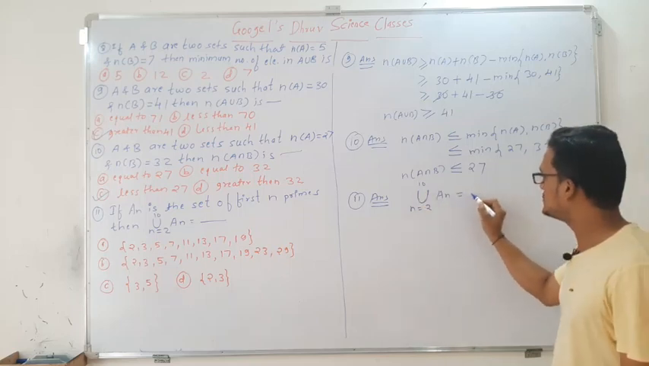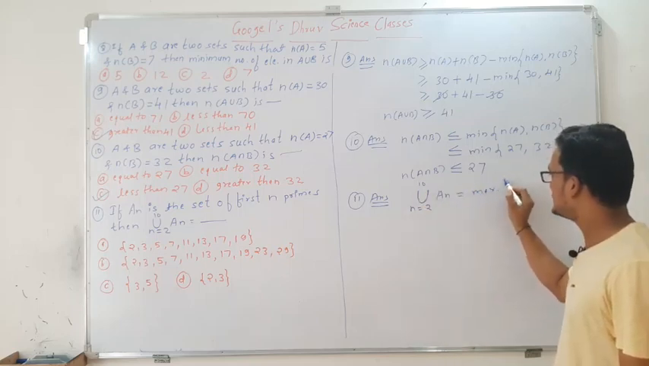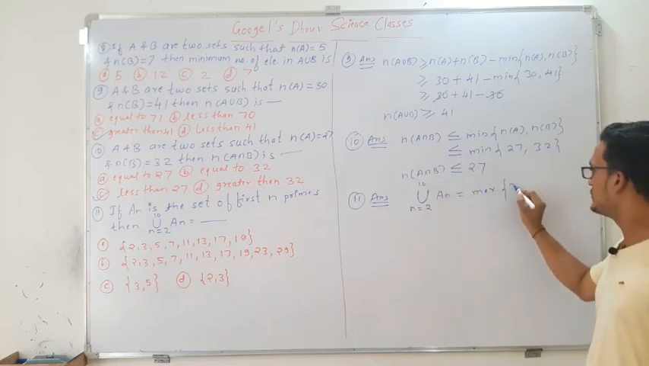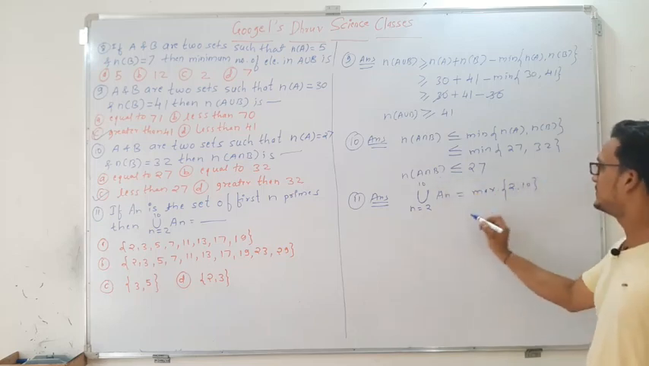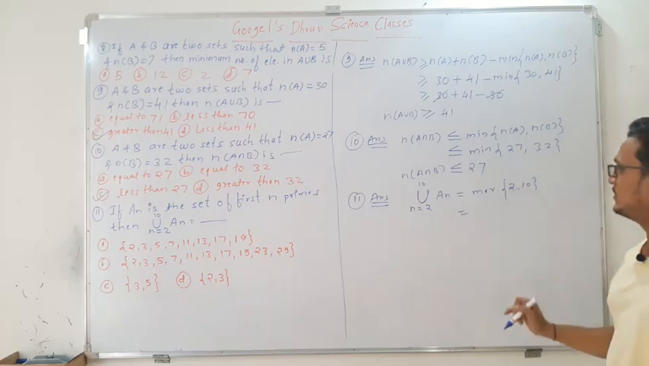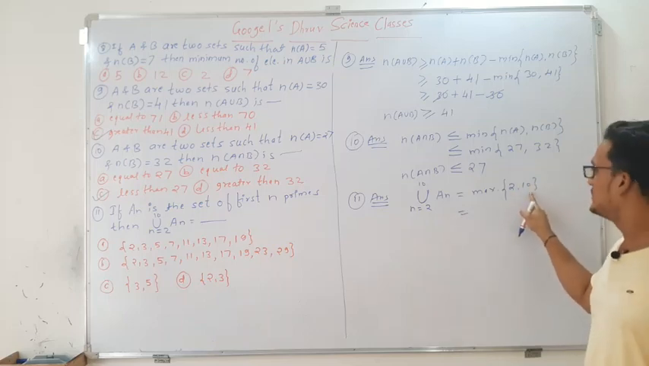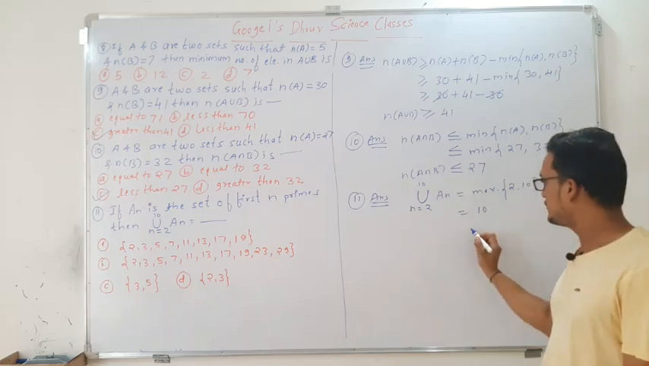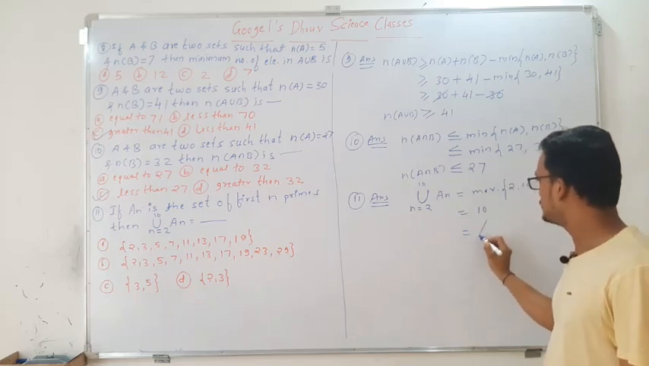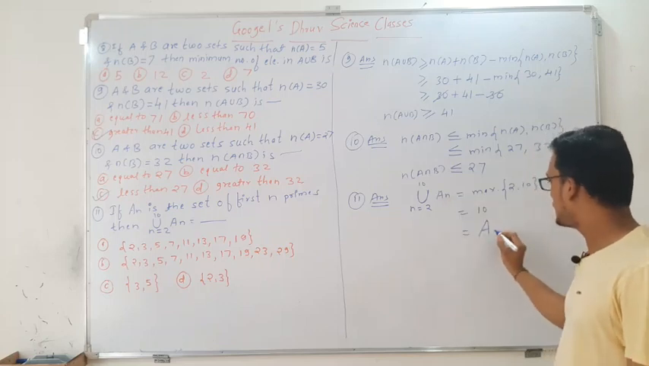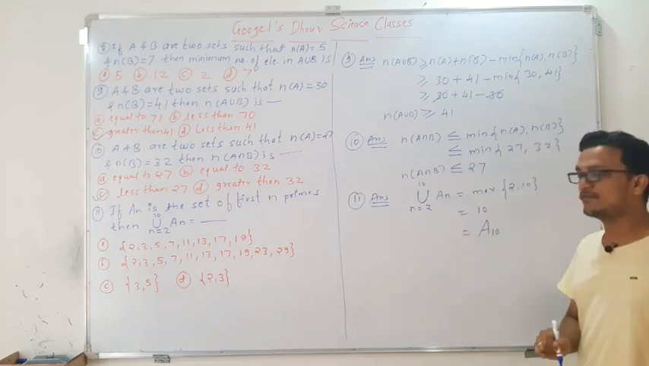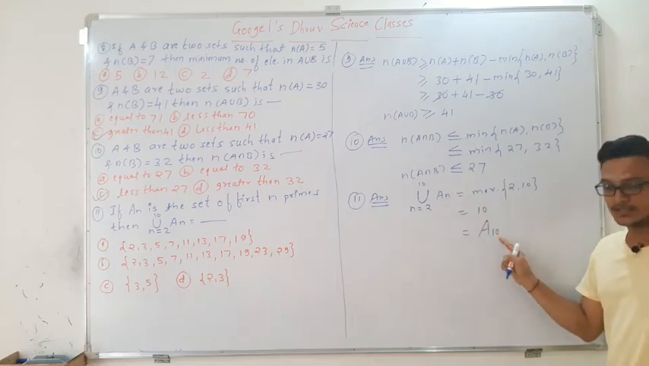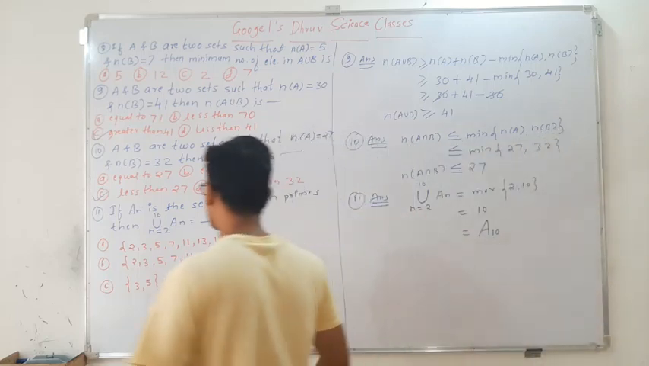So this is equal to the maximum of, here n is 2 to 10, so that is 2 and 10. Among these 2 and 10, which is the maximum? That is 10. So this An will become A10. A10 means this set is having how many elements? 10 elements. So you can just see now which option will be correct.